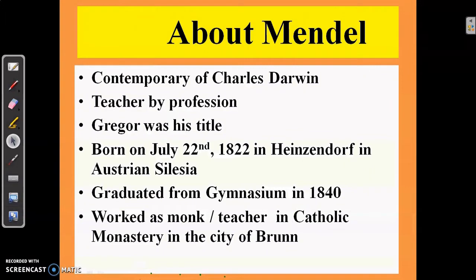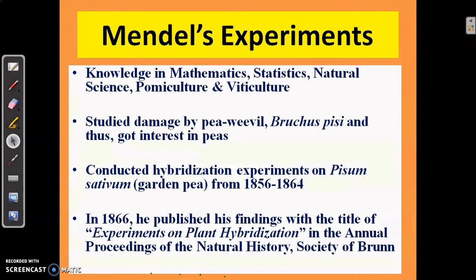Mendel worked as a monk in a Catholic monastery in the city of Brunn. Mendel had wide knowledge on a number of subjects like mathematics, statistics, natural science, pomiculture, that is the culture of fruits, and viticulture, which is the culture of grapes.